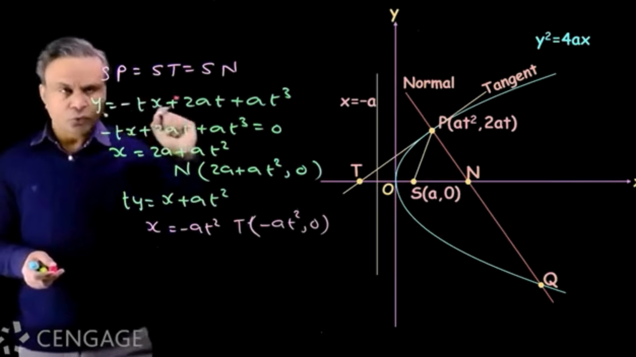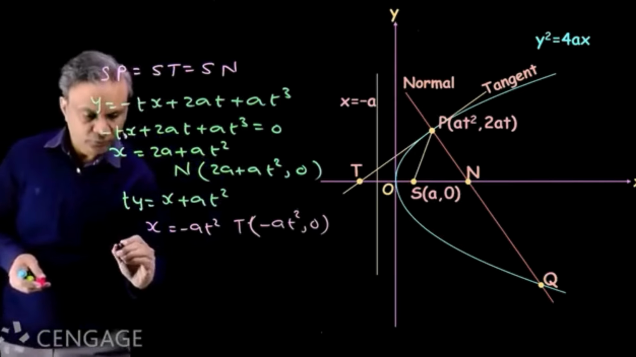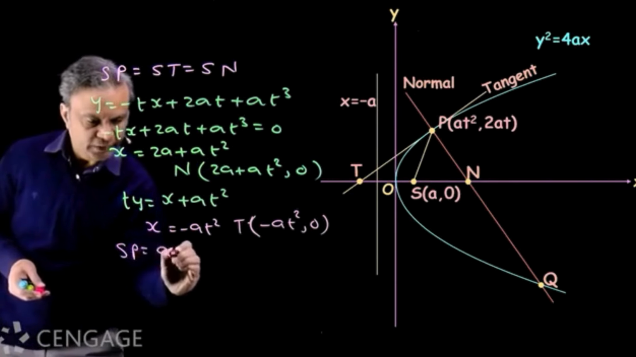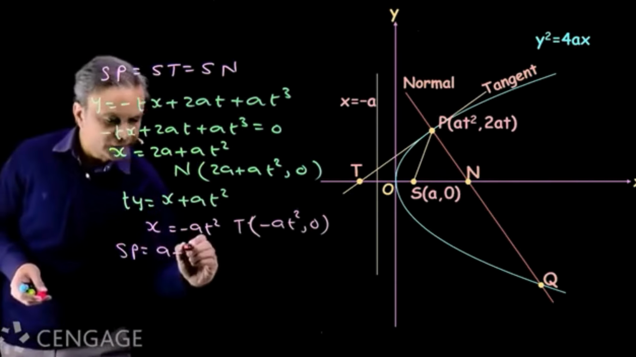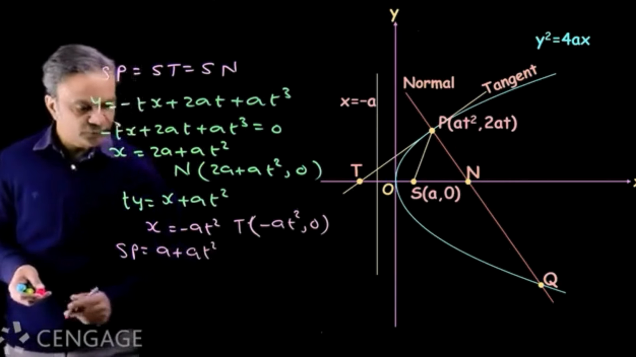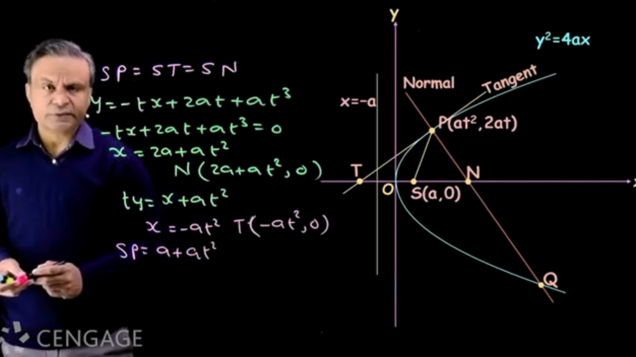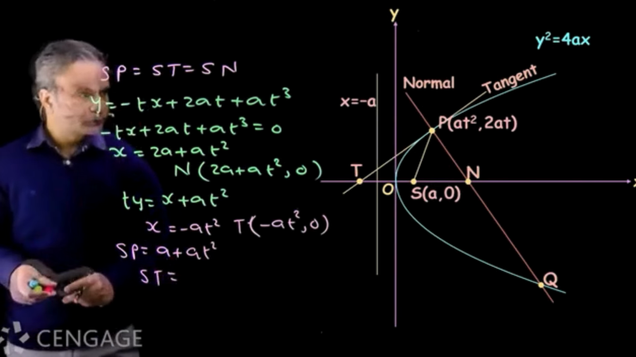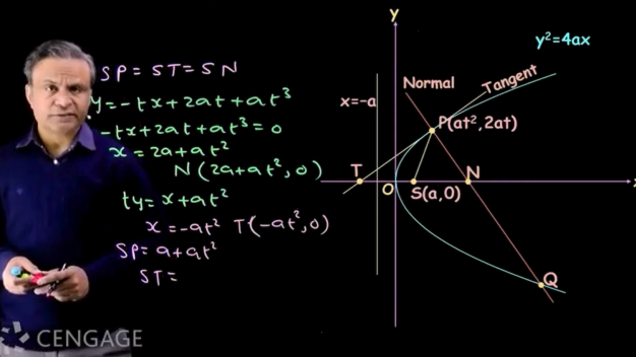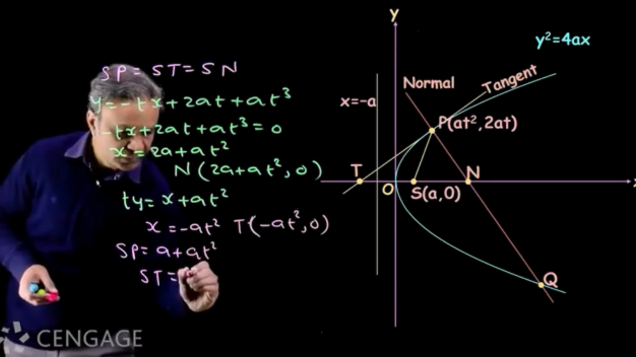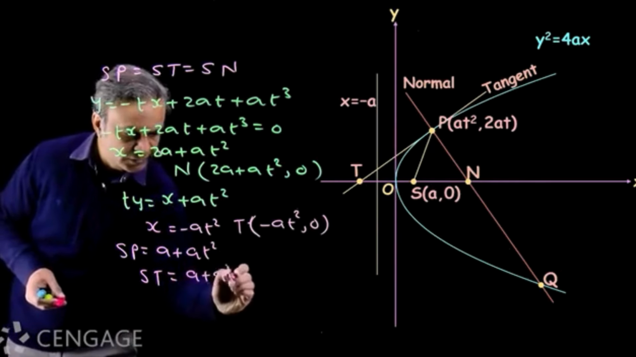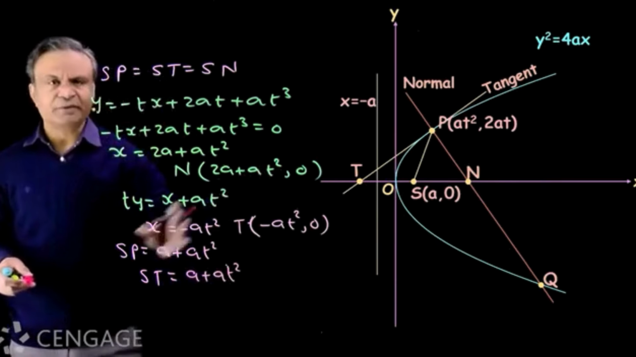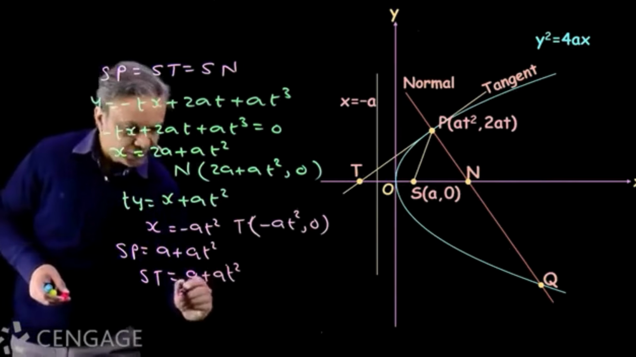Now SP is focal length of point P. SP is equal to a plus abscissa of point P. Abscissa is at square. So we have SP equal to a plus at square. ST is equal to distance between focus and point T. It's simple. It is a plus at square. ठीक है ना? सामने दिख रहा है.